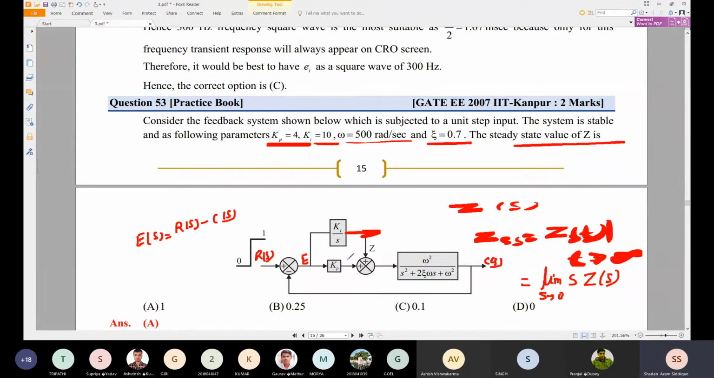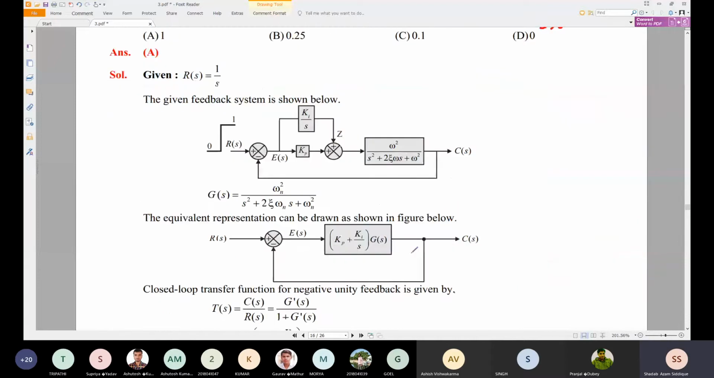Before finding the transfer function, I will solve this Ki by s and Kp, which will be added. So we get Kp plus Ki by s, multiplied by omega squared divided by s squared plus 2 zeta omega s plus omega squared, because these are in cascade. After solving the parallel, the blocks are in cascade form, so they are multiplied to each other. This is given as omega n squared, or omega squared also. So we have Kp plus Ki by s times G(s), where G(s) is this function.